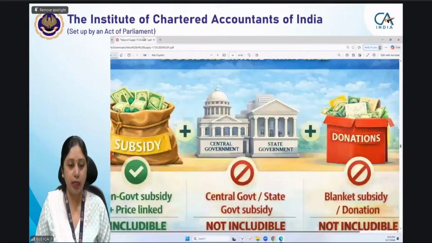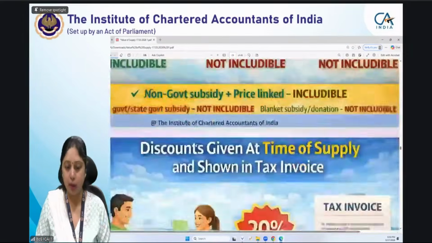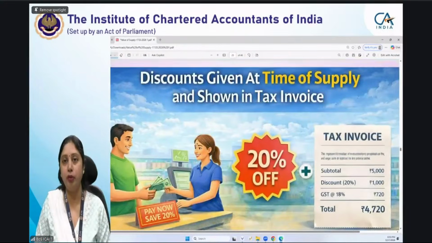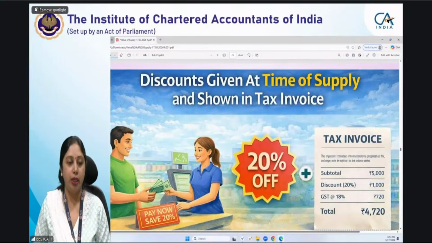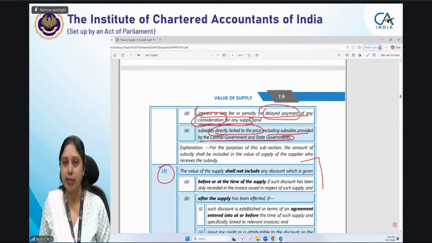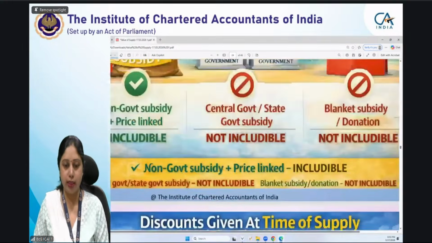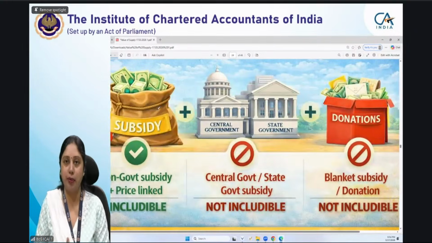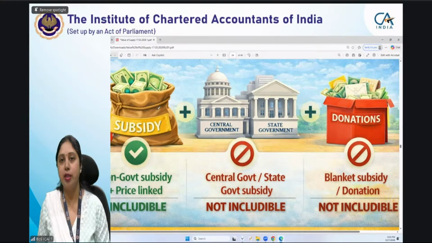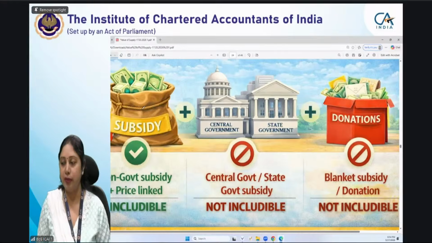So this, I hope subsidy point is clear to you all. Now we come to the discount. There will be two types of discounts. I hope discount point you had done in the last class also. So can you tell me, without seeing this slide and without seeing the chapter, if I knew about a particular discount at the time of supply, then whether it will be excluded from the value of supply or it will be includable in the value of supply.